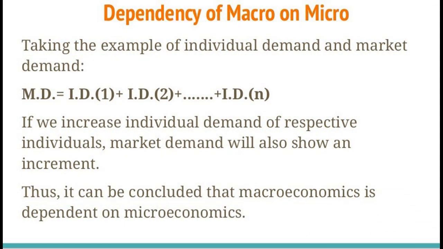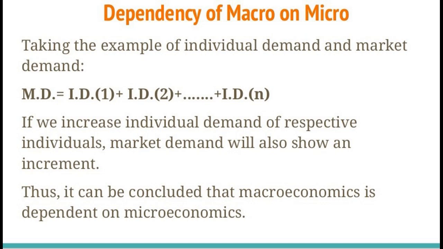So now we will discuss how macroeconomics and microeconomics are dependent upon each other. First, let's understand the dependency of macro on micro. Taking the example of individual demand and market demand, we can calculate market demand by adding the individual demands of different consumers.